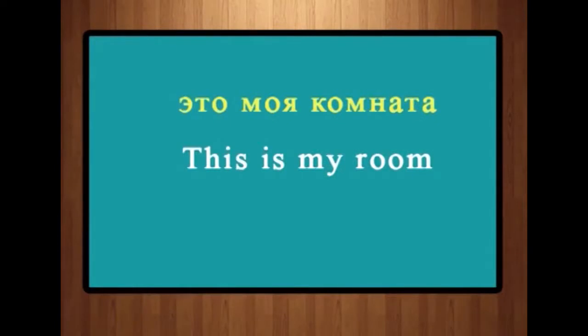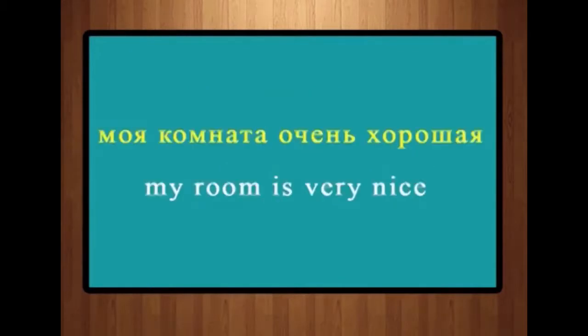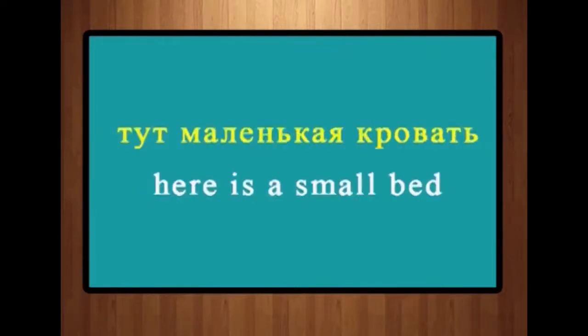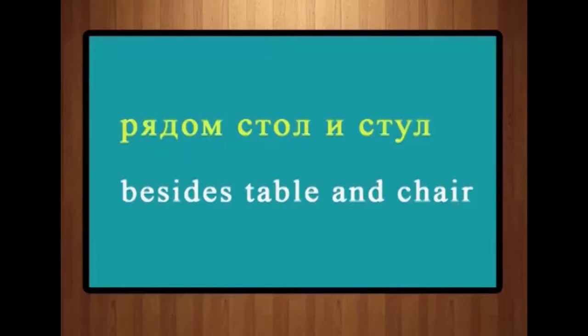Eto moya komnata. This is my room. Moya komnata ochen khoroshaya. My room is very nice or very good. Tut malenkaya krovat. Krovat is bed. So, here is a small bed. Ryadom stol i stul. Ryadom is beside. Stol, a table, and stul, a chair.